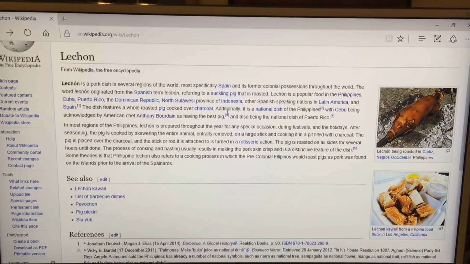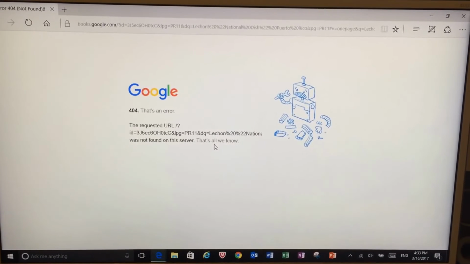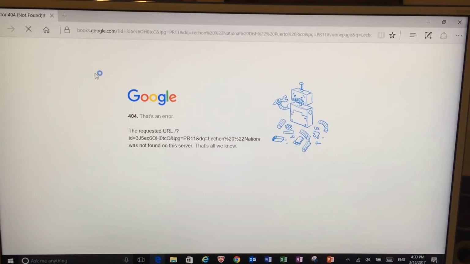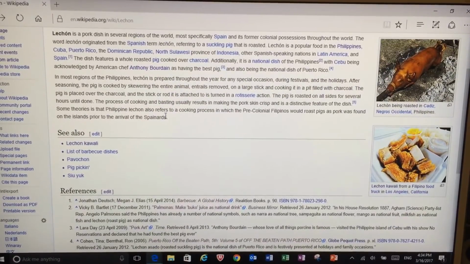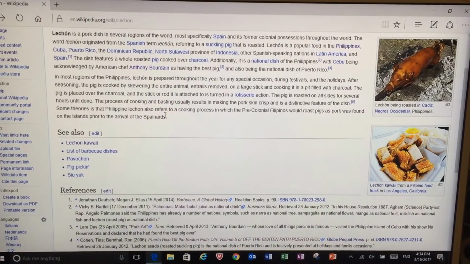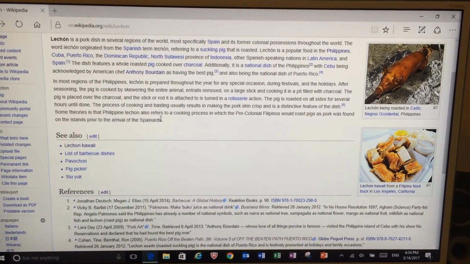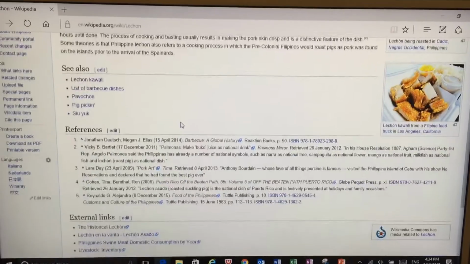Next source tells you about Puerto Rico being the national dish. Looking at this, there's another error. That basically tells you that's a broken link. That means it's not credible. There's another broken link. The last one tells you about how lechon is cooked and when it is usually used. It says it's prepared through the festival holidays and that it's cooked using a rotisserie action.